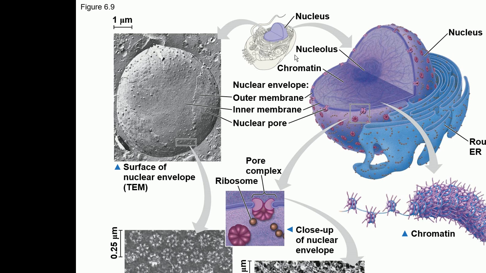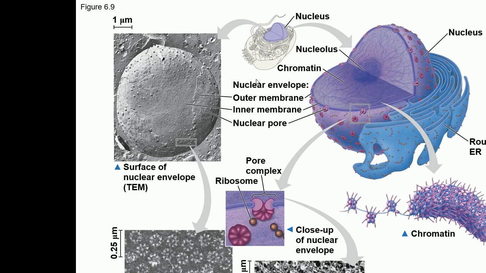Ribosomes are there in the cytoplasm. They are in two forms, the free form or the bound form, which we're going to discuss shortly. That rRNA is made here. Okay, and this nucleus is enclosed by the nuclear envelope, and in this nuclear envelope there are some pores. They're called nuclear pores, and the nuclear envelope is bilayered. It has the outer membrane, the inner membrane, and in between there are pores.